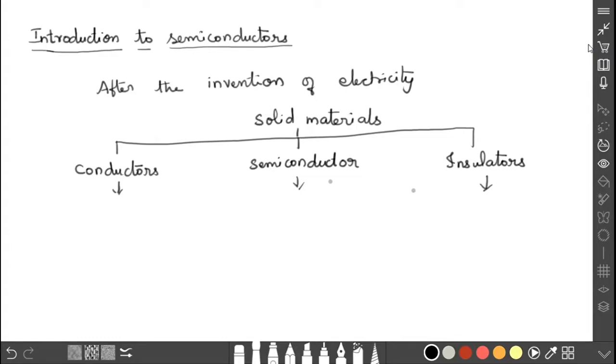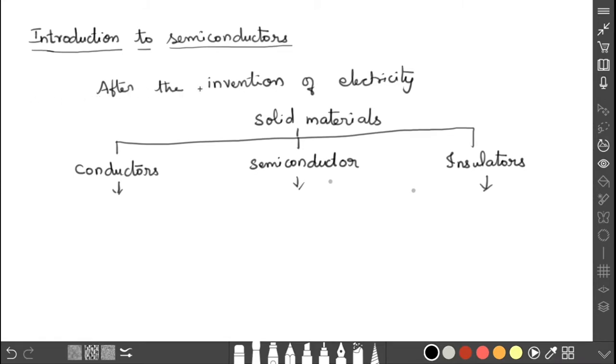Dear students, today we are going to discuss semiconductors. So now I am going to introduce the subject of semiconductors to you. Okay, so what is meant by semiconductor? What are the examples and what is its property? Everything we are going to discuss one by one. Okay, so let us start the topic.